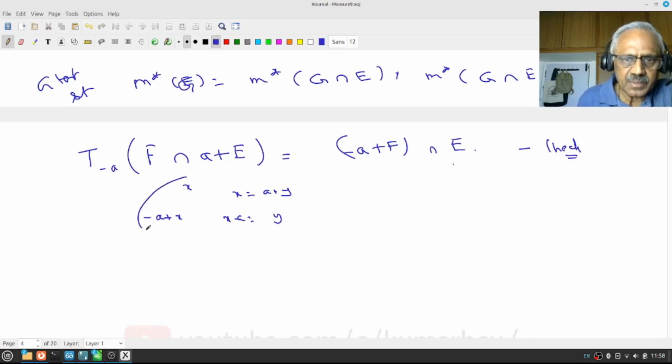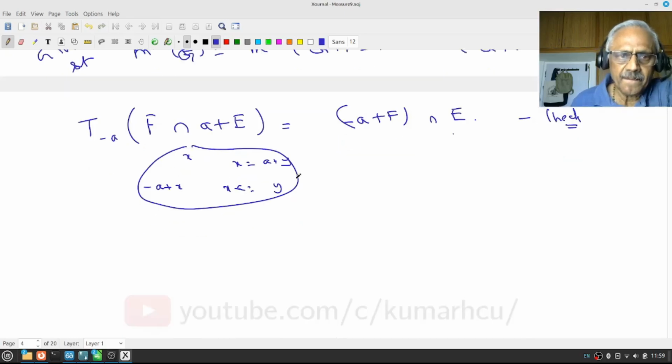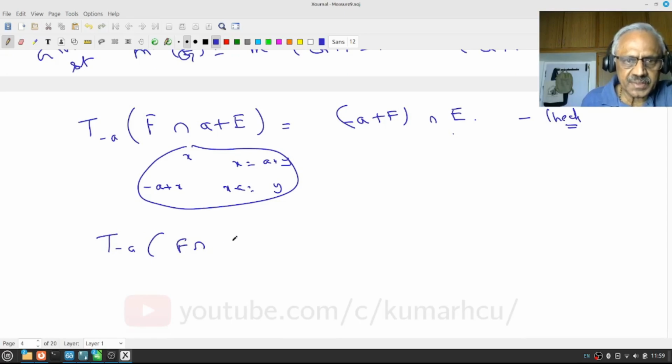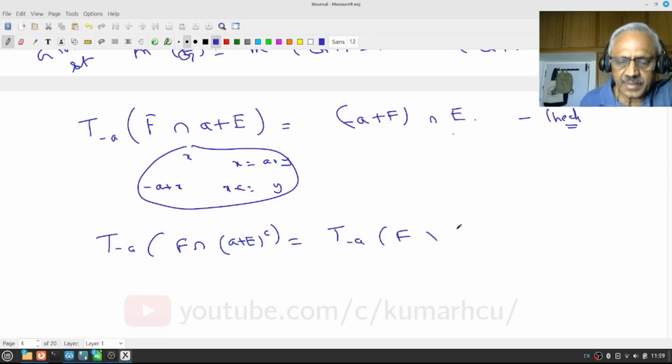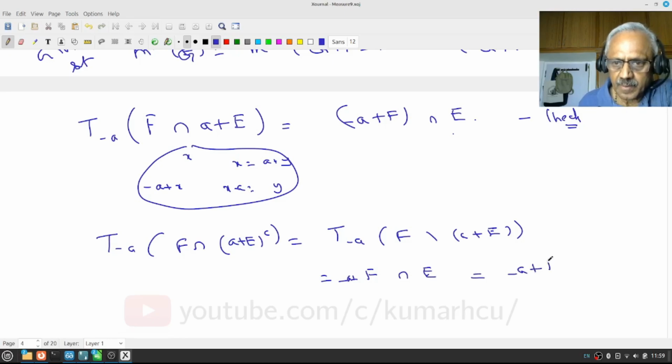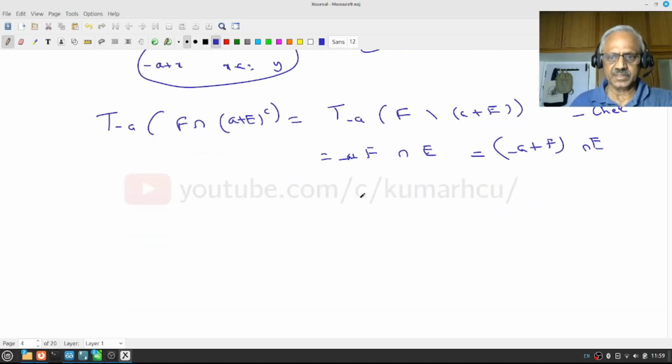Similarly, the other way around, T_{-a} of F minus (a plus E) is nothing other than (minus a plus F) minus E. Please check these things. I checked one, and similar things we have checked.